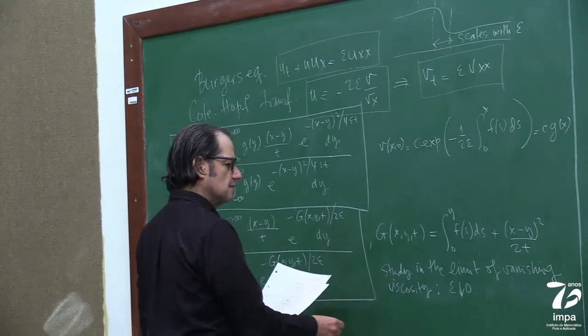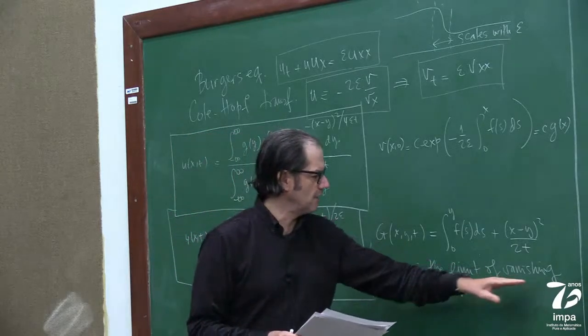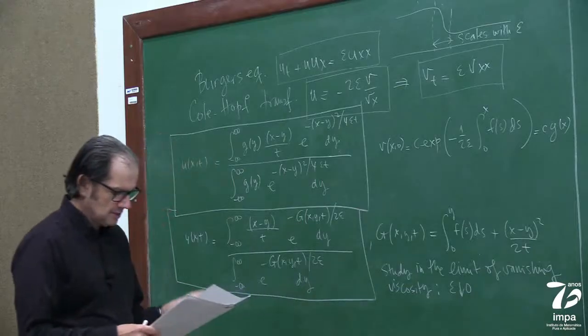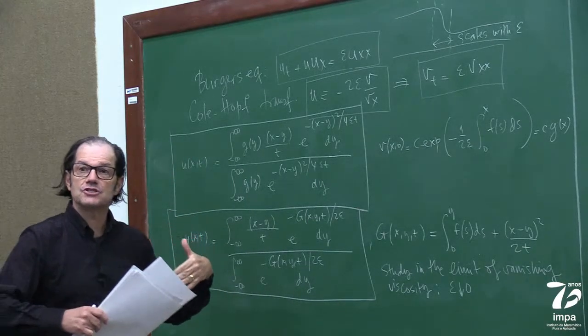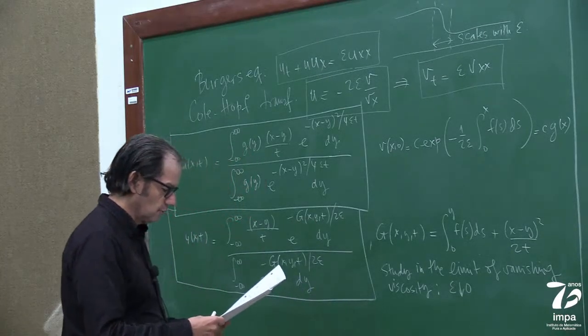Another way of saying this is the limiting, I won't write everything: the limit of vanishing viscosity is how the regularization behaves as the regularization disappears from above. Okay, so from a PDE's point of view.